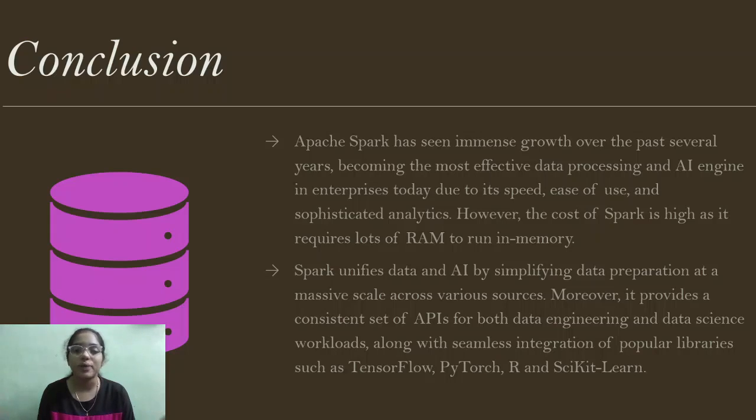The cost of Spark is very high because it uses RAM. So the cost is obviously high, but it has its own advantages despite the high cost. And also Spark unifies data and artificial intelligence by simplifying data preparation at a massive scale across various sources. And moreover, it provides a consistent set of APIs for both data engineering and data science workloads. And along with this, there is seamless integration of popular libraries, such as TensorFlow, PyTorch, R, and Scikit-learn. So these are some of the libraries.